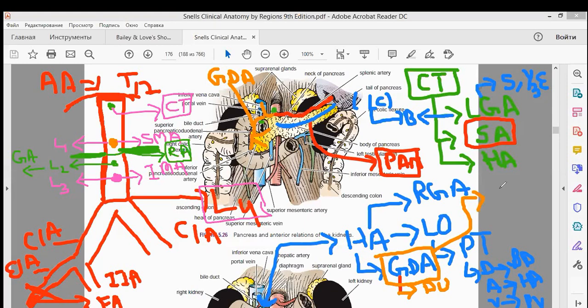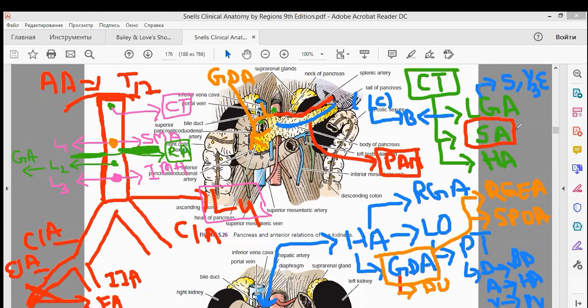The two branches are the right gastroepiploic artery, which runs along the greater curvature of the stomach, and the second branch is the superior pancreaticoduodenal artery. Okay, superior pancreaticoduodenal artery. So these two arteries are the branches of your gastroduodenal artery.